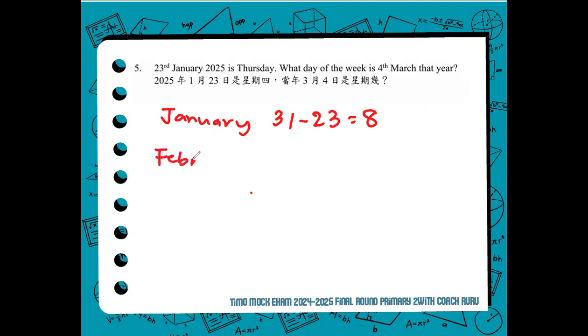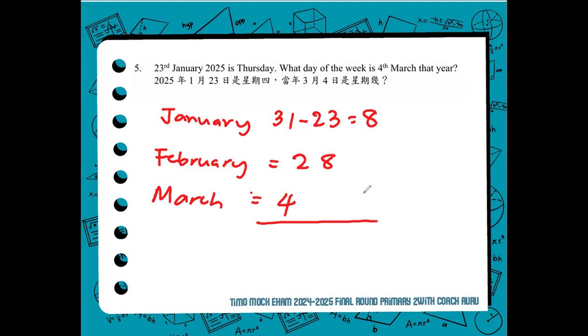Next, the month of February. Since it is not a leap year, we will be counting only 28 days. And for the month of March, only until March 4, so 4 days for that. Now we have to know the total number of days: 8 plus 28 plus 4. 8 plus 4 is 12, plus 28, that is 40. So there are 40 days between January 23 and March 4.